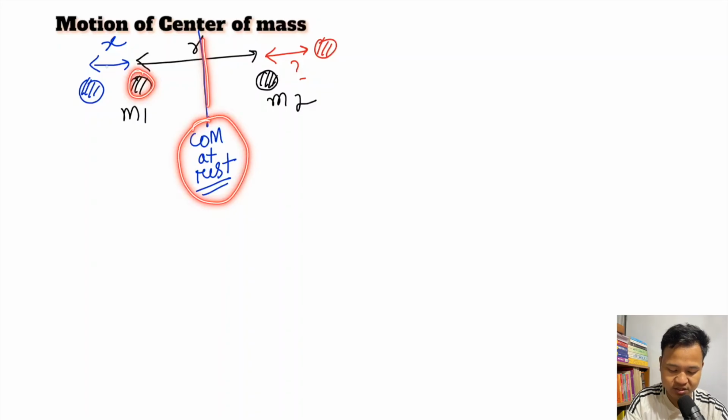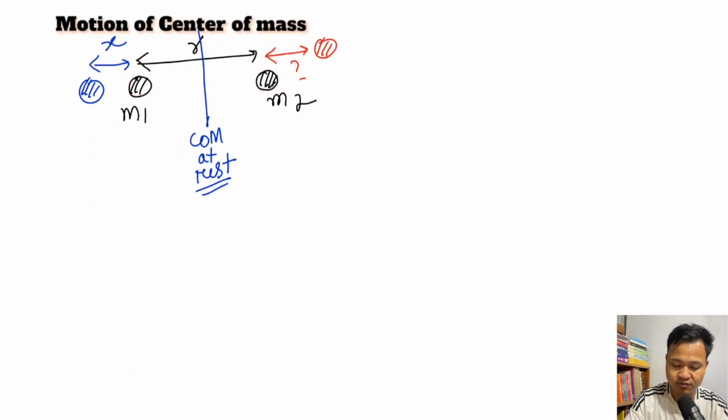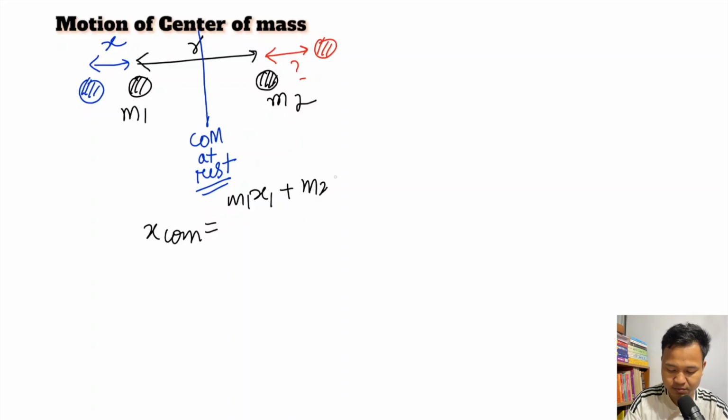The question is: if this is moved by some distance, by how much do you have to move m2 so that the center of mass does not change? Now apply the formula directly: x com is equal to m1 x1 plus m2 x2, divided by m1 plus m2.